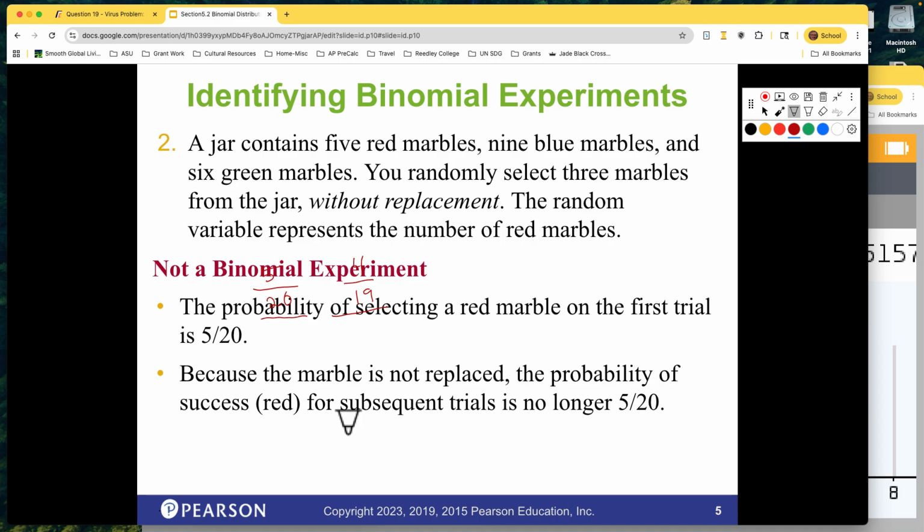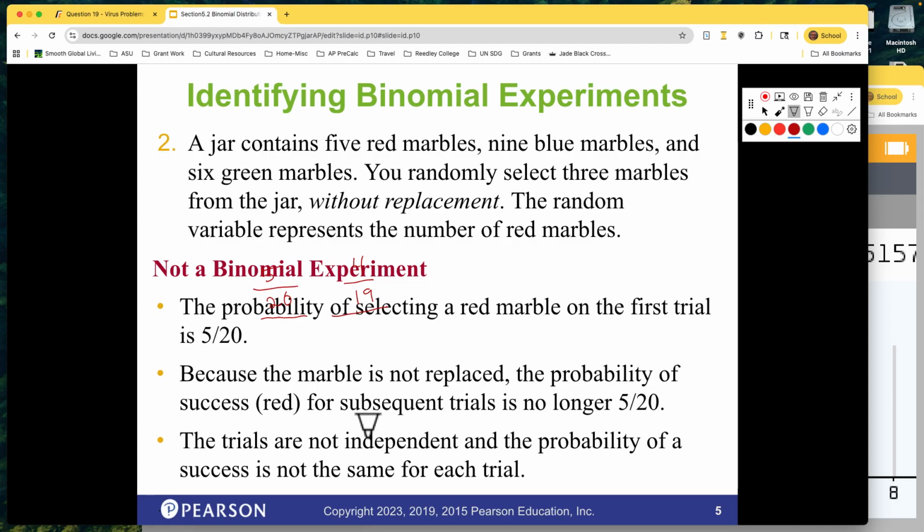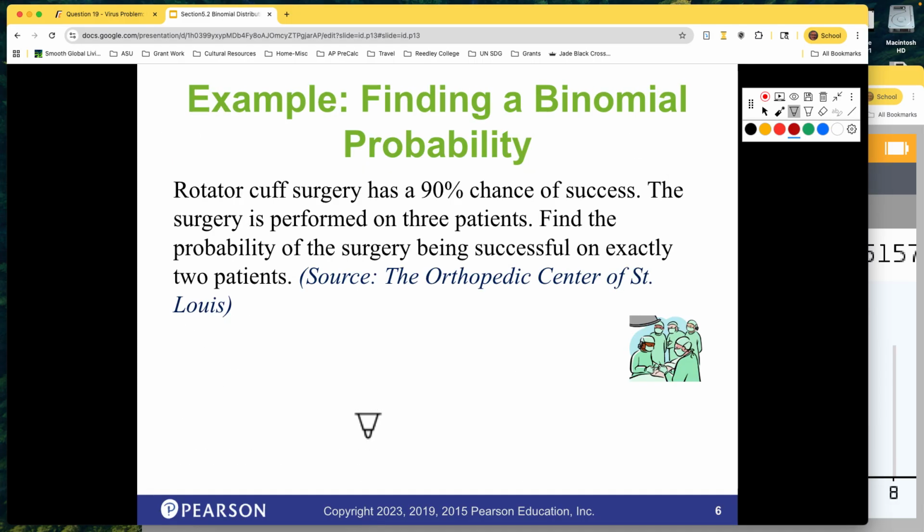Remember, we did this kind of question back in chapter 4. So on a test, if I ask this, you just have to know that that's not binomial, so you don't use the binomial. So that's part of what you're going through here: you've got to navigate the different types of questions and which tool do I use on which question. That's the main thing you need to be able to say. Okay.